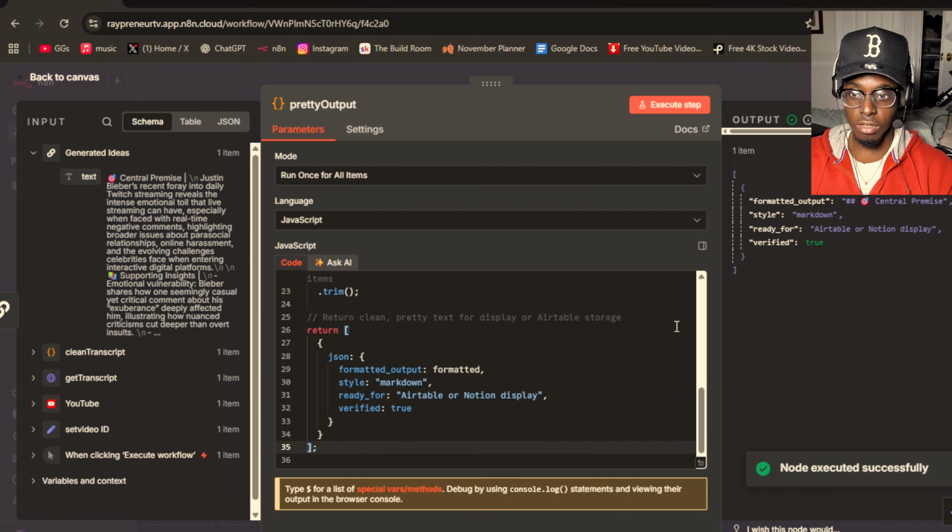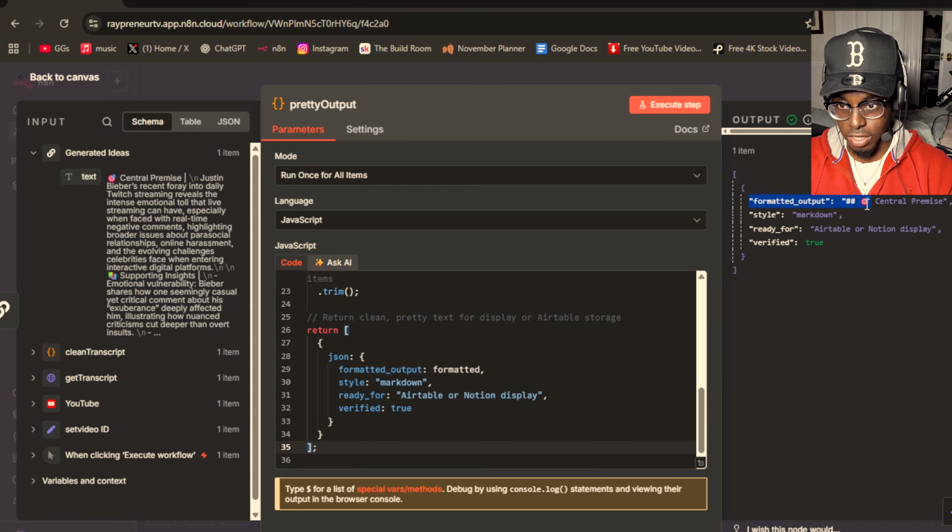Sometimes it's not going to work. Here's an example right here. As you can see, it did not work. Why? Because if you can see right here, it just says central premise, and then that's it. That's not the full transcript, right? It doesn't say everything else, right?